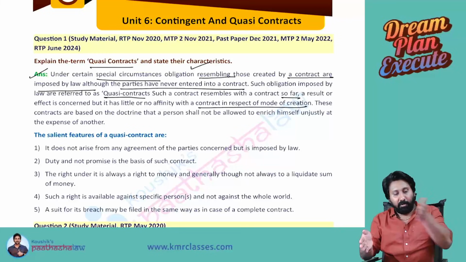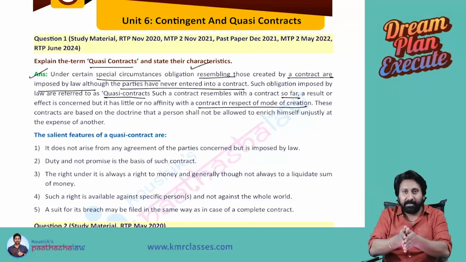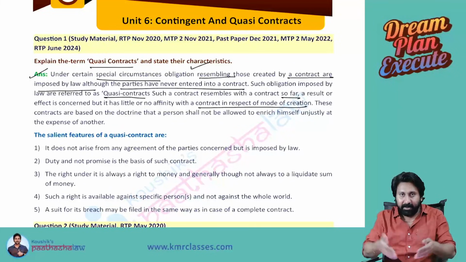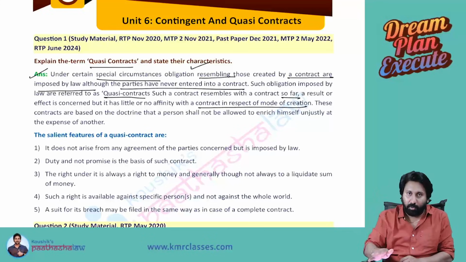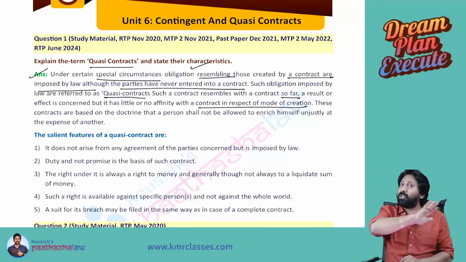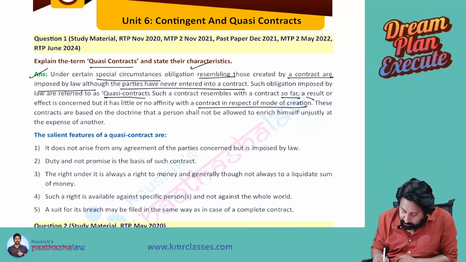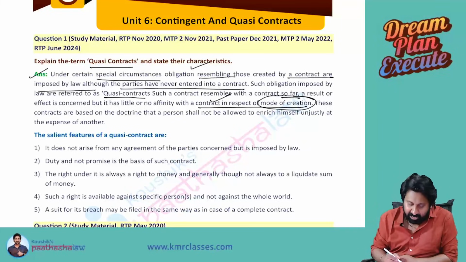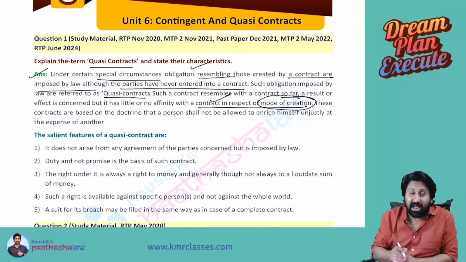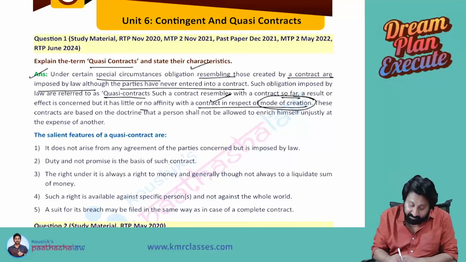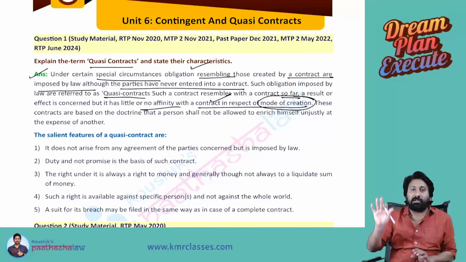One person will give an offer, another person will give acceptance. It becomes a binding promise. A promise, when agreed, becomes an agreement. Enforceable by law, it becomes a contract. These things will not be there in a quasi contract. So when it comes to mode of creation, quasi contracts have either little connection or even no connection with the general concept of a contract.